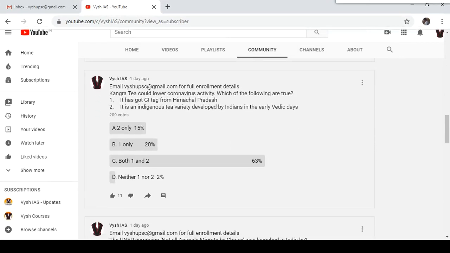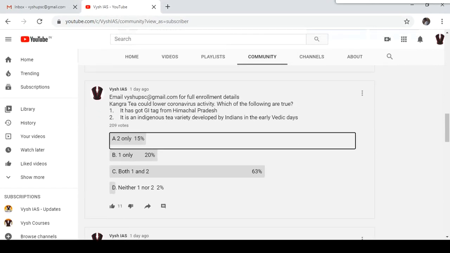Kangra tea, which was in news because of the GI tag also. It is suggested for lowering the corona impact and all. So it has got the GI tag from Himachal Pradesh. That is a true statement. The second one, it is an indigenous tea variety developed by Indians in the early Vedic days. That is false.